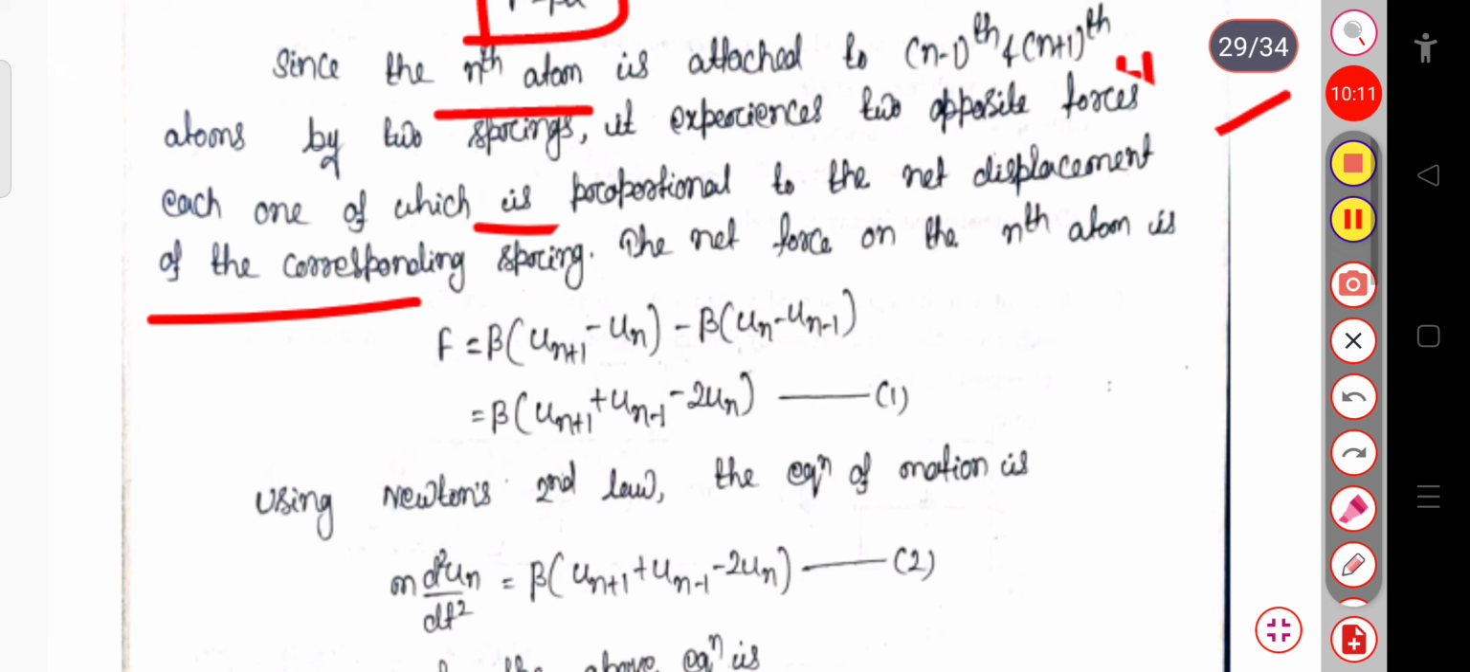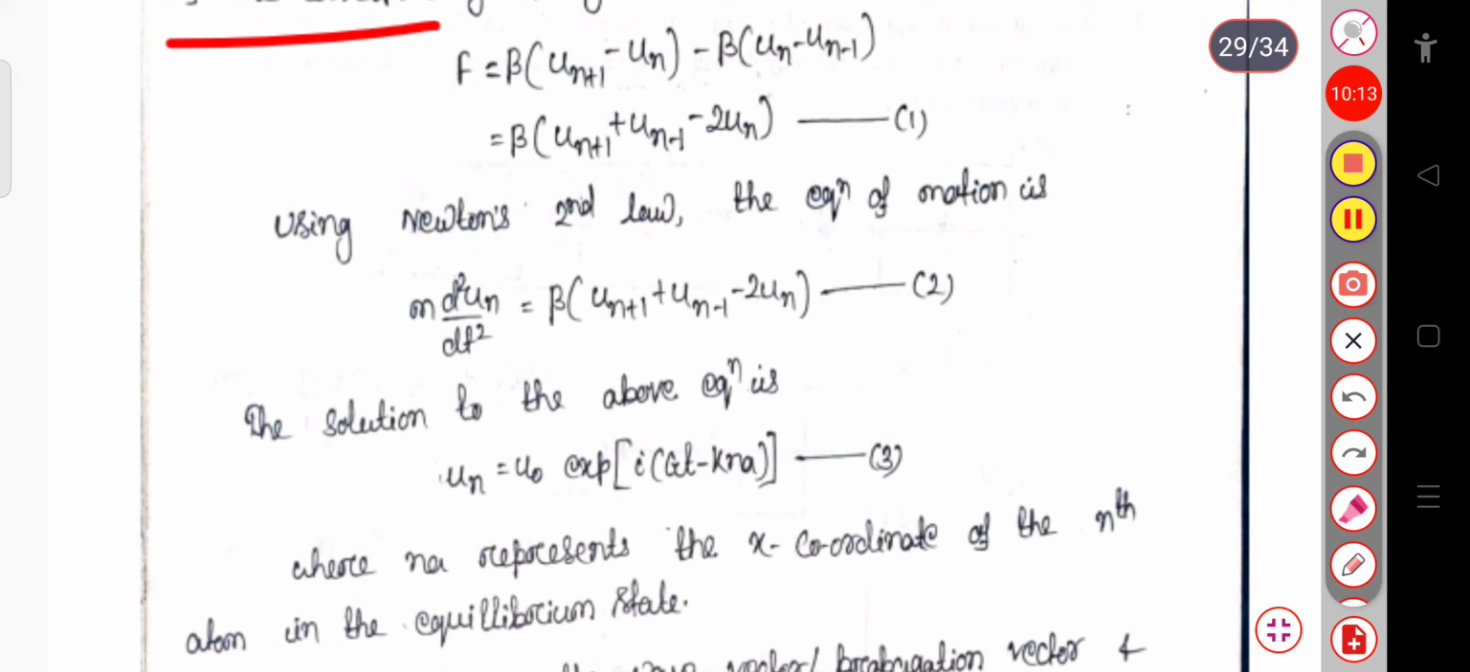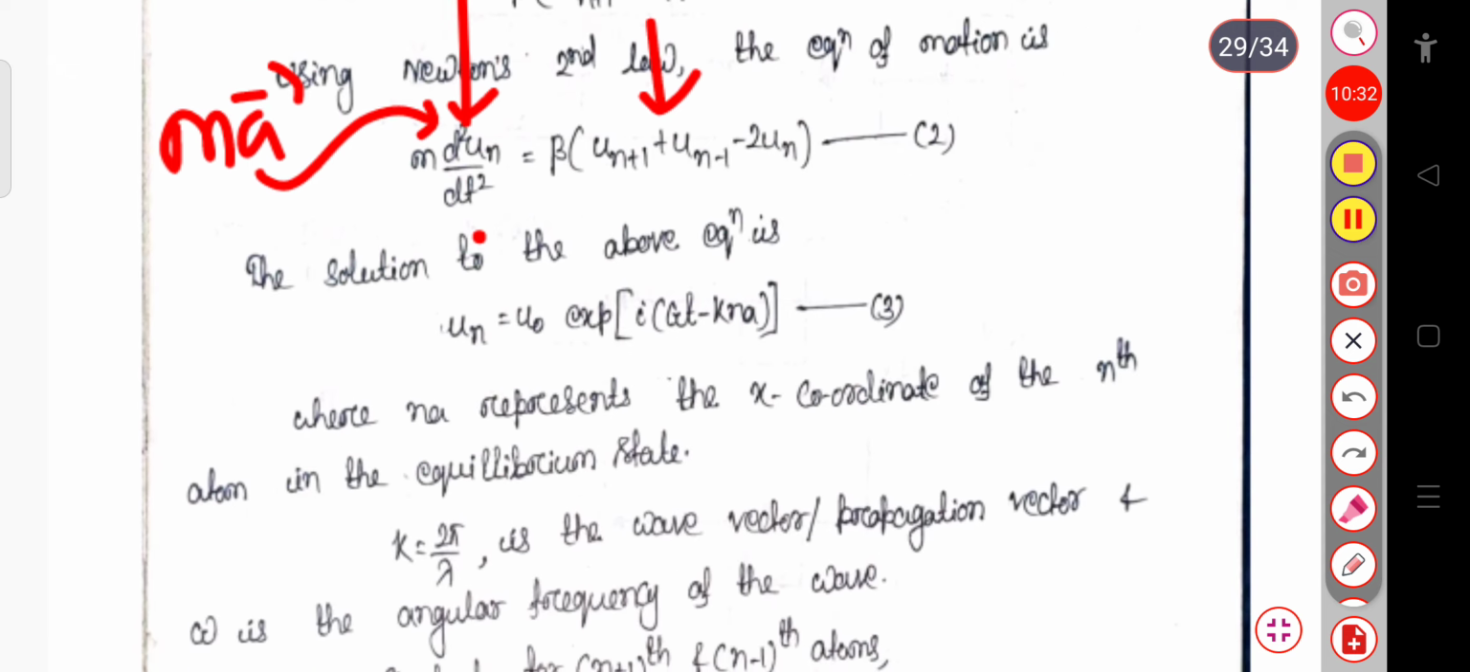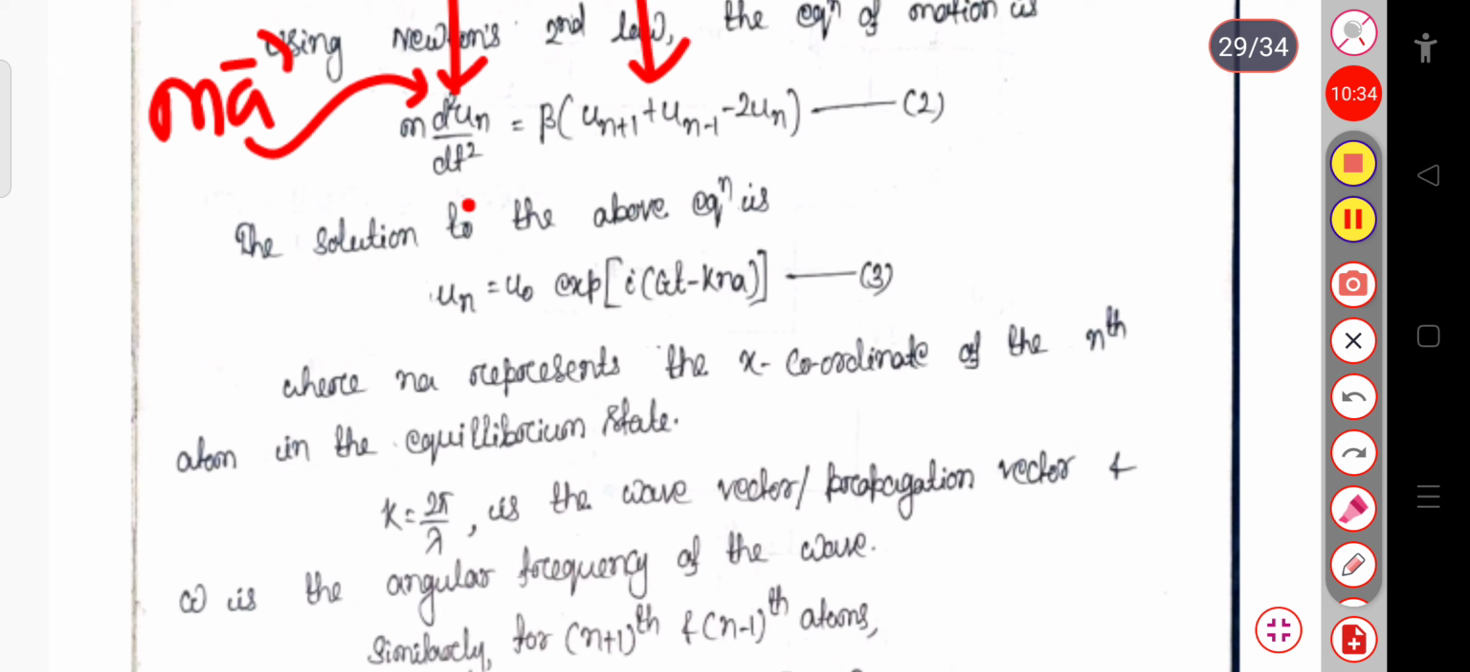Now using Newton's second law, the equation of motion will be, you know Newton's second law of motion, that is mass into acceleration, or this acceleration can be written as d square un by dt square. This is the force, and that will be equal to beta into un plus 1 plus un minus 1 minus 2 un. I have directly written the solution here.